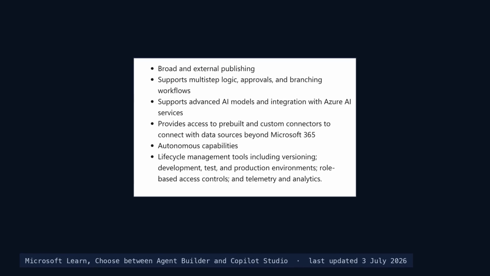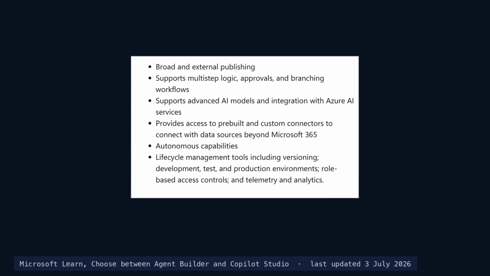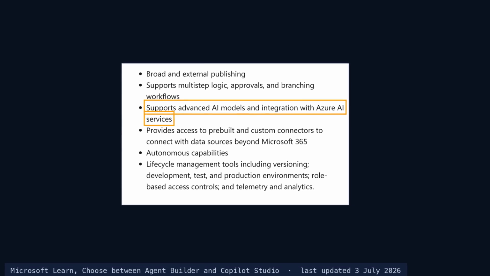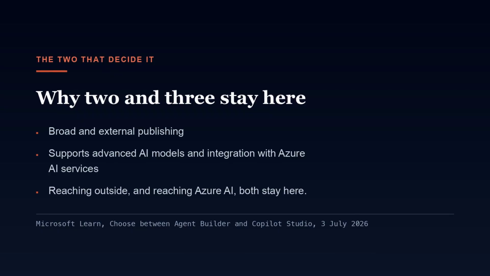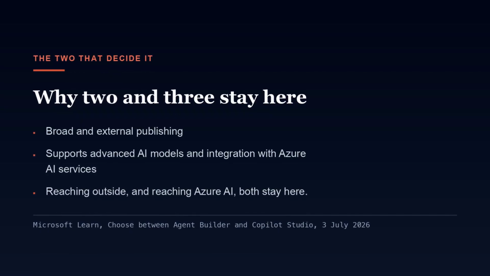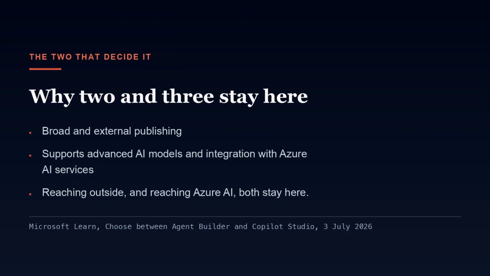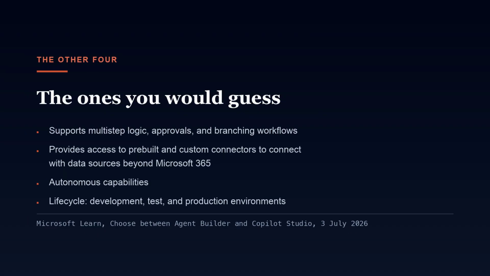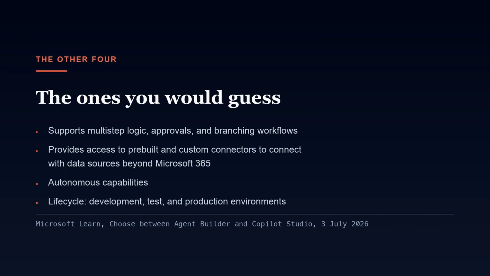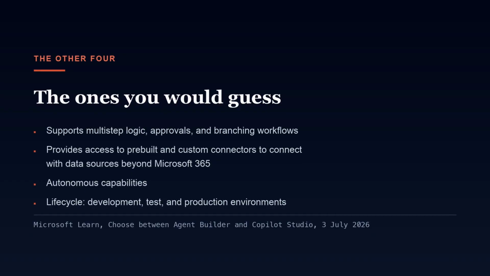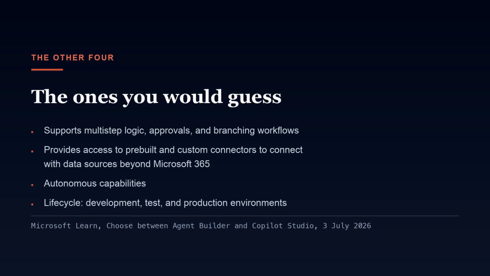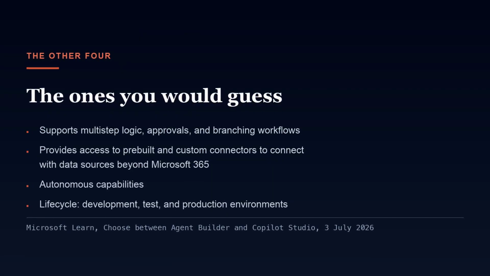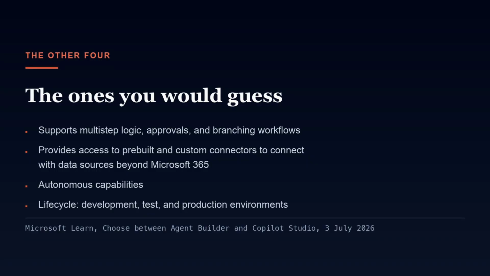2 of them decide this video: broad and external publishing, and advanced AI models with integration into Azure AI services. Those 2 are why questions 2 and 3 cannot send you to Azure. Copilot Studio already publishes externally, and it already reaches Azure AI. The other 4 are the ones you would guess. Multi-step logic and approvals. Connectors beyond Microsoft 365. Autonomous capabilities. And lifecycle management with real environments and role-based access controls.